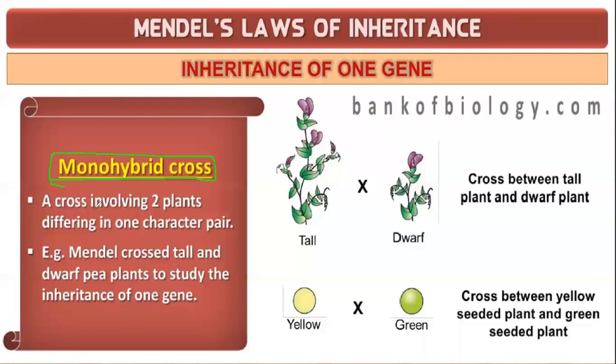Monohybrid cross is a cross that involves two plants differing in one character pair. So we are taking two plants. Mono means single. For example, Mendel crossed tall and dwarf pea plants to study the inheritance of one gene. It is a gene for the plant height.